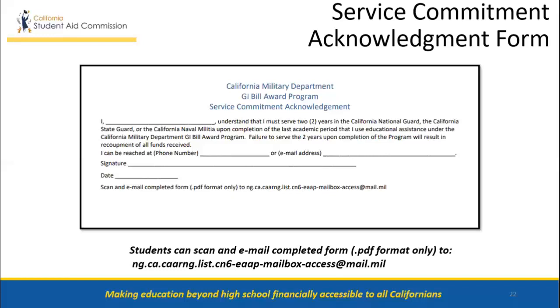The GI Bill Award Program Service Commitment Acknowledgement is a 1-page acknowledgement that the student must serve 2 years in the California National Guard, the California State Guard, or the California Naval Militia upon completion of the last academic period that uses education assistance under the California Military Department GI Bill Award Program. Failure to serve the 2 years upon completion of the program will result in recoupment of all funds received. Students can scan and email the completed form to the email listed on this screen. Please make sure that the form is in PDF format only.